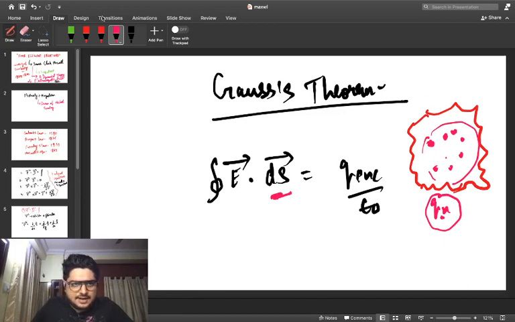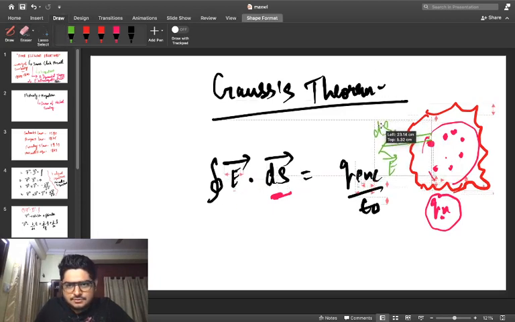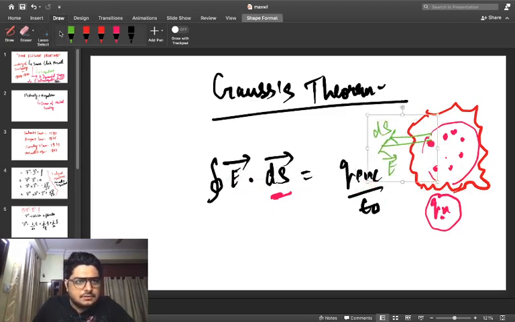So let us say the electric field lines are going in this direction, and the area vector, the ds vector, is obviously always perpendicular to the surface. If I want to be more specific, because sometimes people get quite confused in this case, I will mention it accordingly.